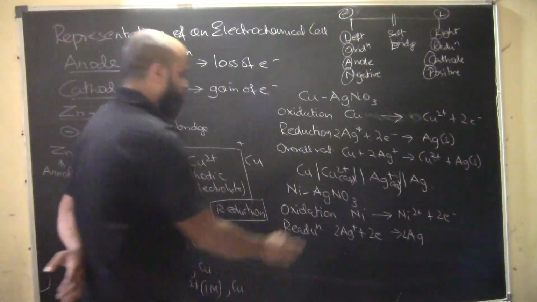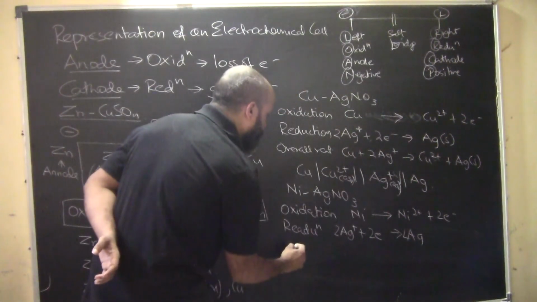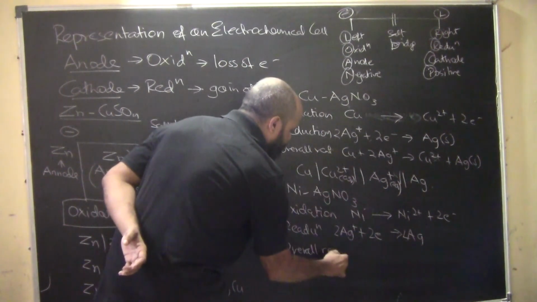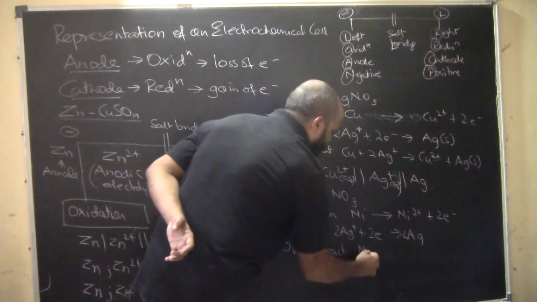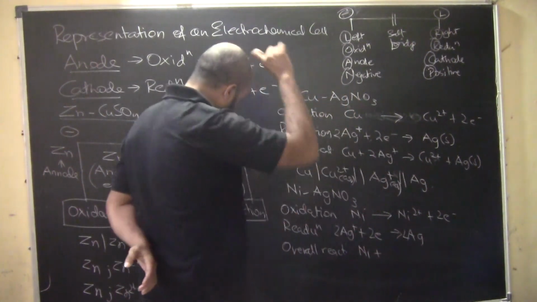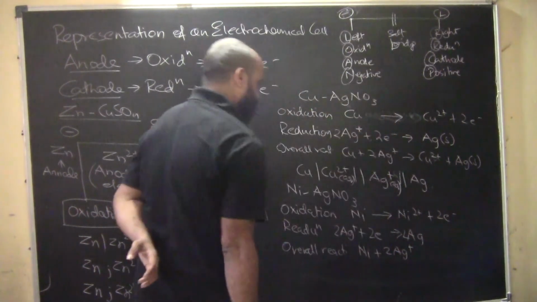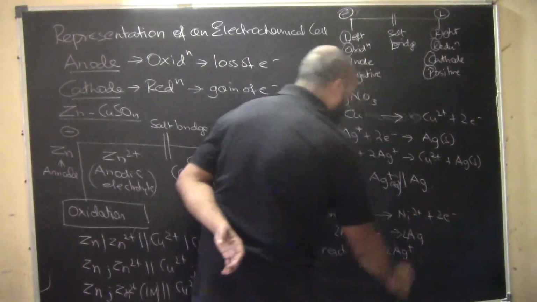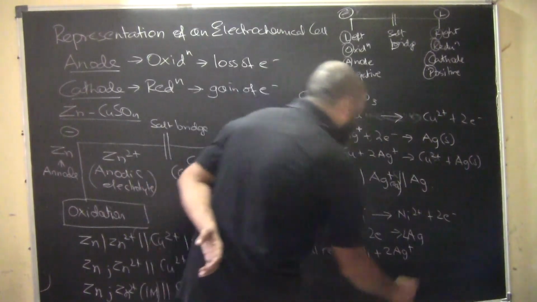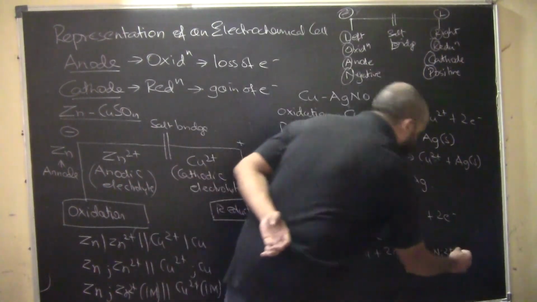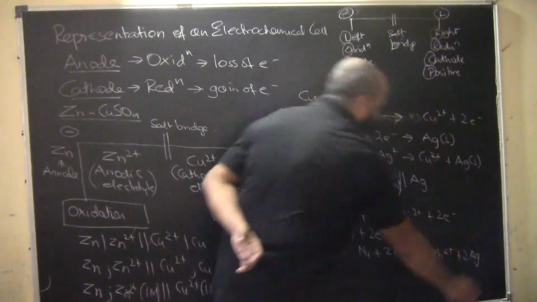If we add all this, the overall reaction will be Ni plus 2 Ag+, the 2 electrons cancelling, equal to Ni2+ plus 2 Ag.